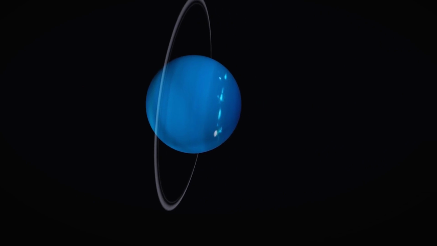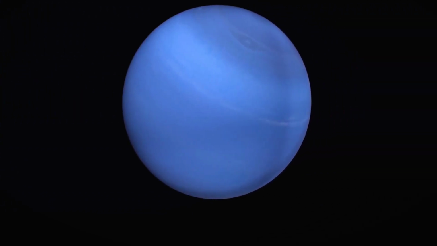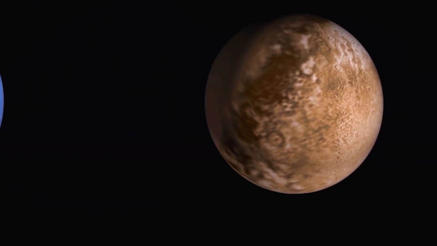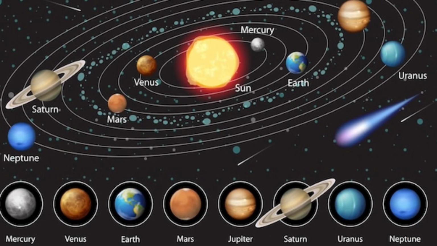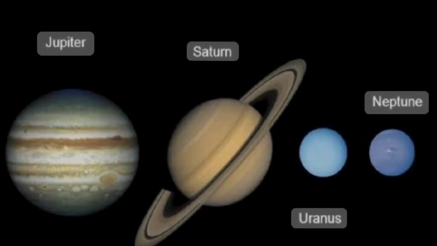Then what are terrestrial planets? Mercury, Venus, Earth and Mars are the inner planets. These 4 planets are close to the Sun and are made up of rocks. That is why they are called terrestrial planets, that is, Earth-like planets. And what are gas giants? Jupiter, Saturn, Uranus and Neptune are the outer planets.